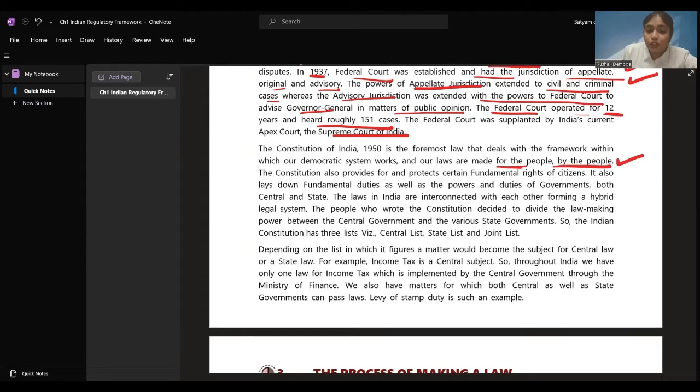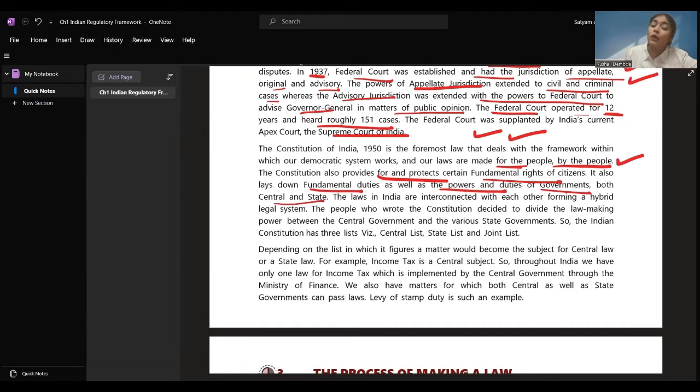The Constitution also provides for and protects certain fundamental rights of citizens. Constitution gives you fundamental rights and it protects the fundamental rights of citizens. It also lays down fundamental duties as well as the powers and duties of government, both central and state.